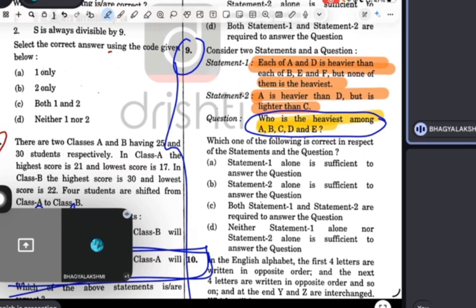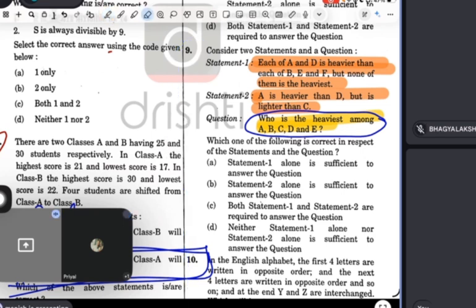So C is left. A is not heaviest. D is not heaviest. B and E are not heaviest. Only C is left. So that's why you're saying C is heaviest. Now listen guys, don't fight.